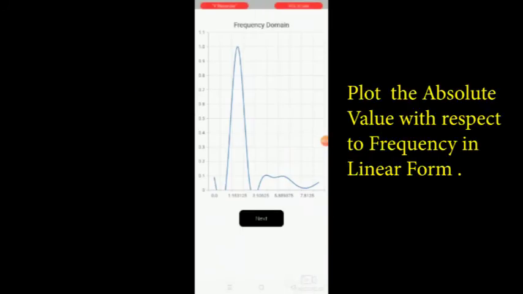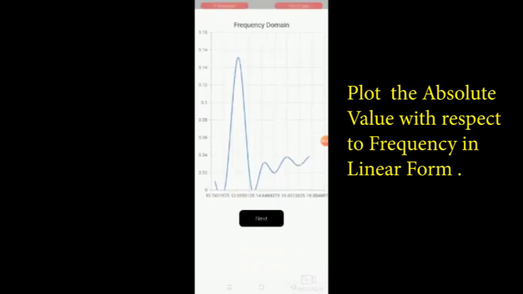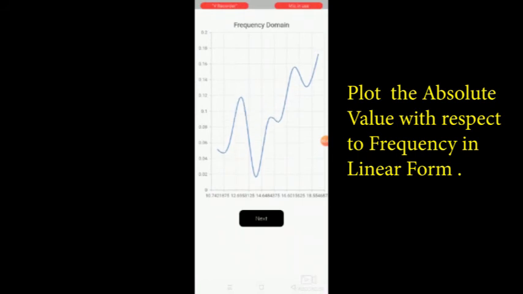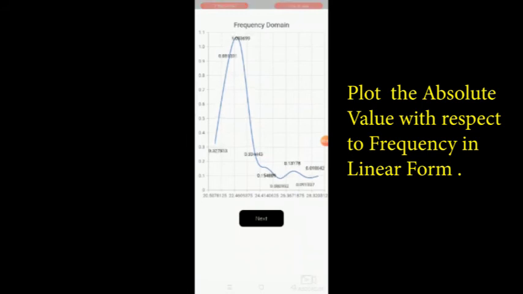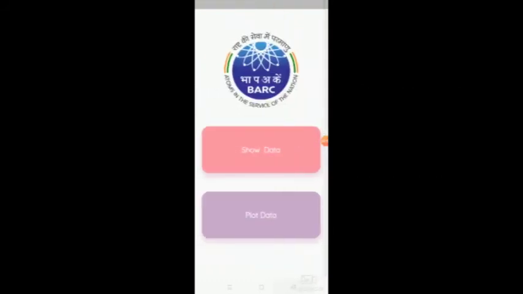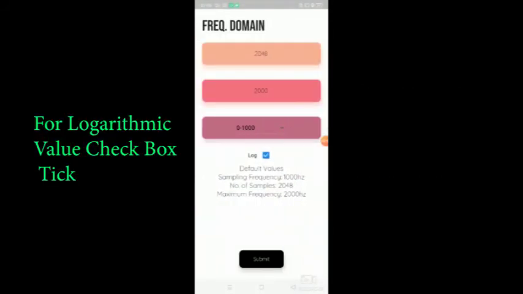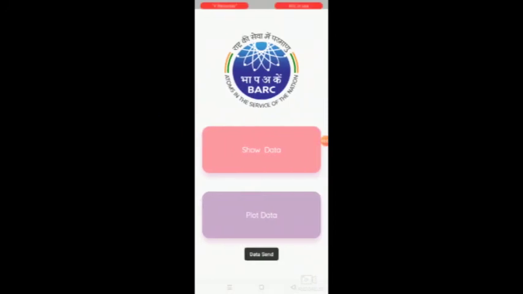Then we will show the absolute value of the fast Fourier transform with respect to frequency, and plot it. We observe that the frequency spectrum is changing as the target is vibrating. We show the data in a discrete manner because the number of samples received is large.